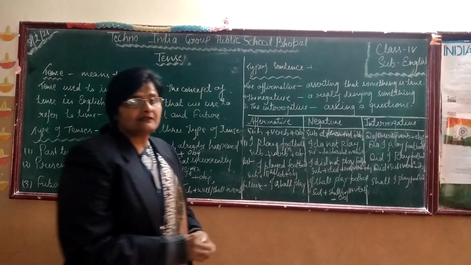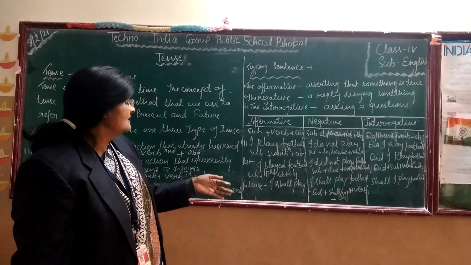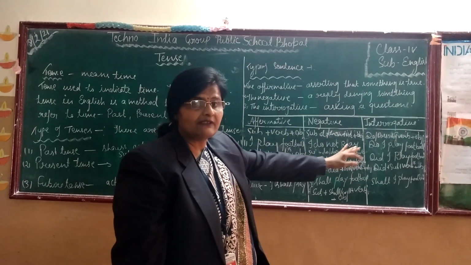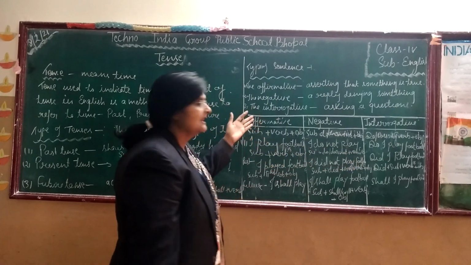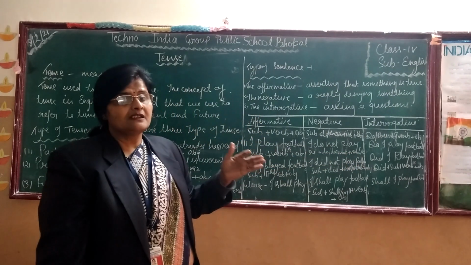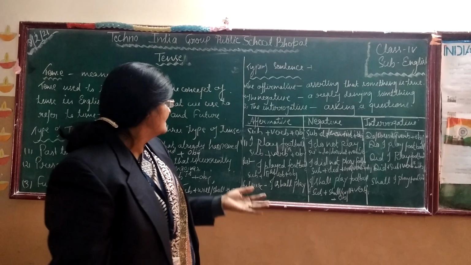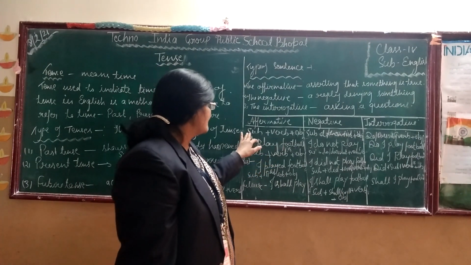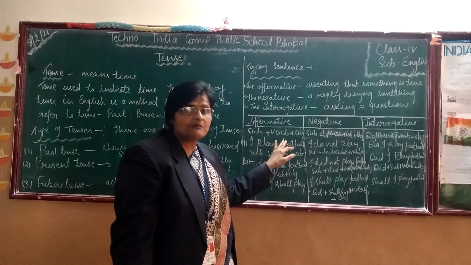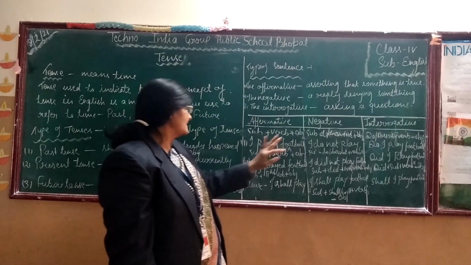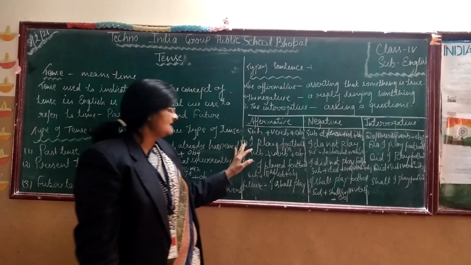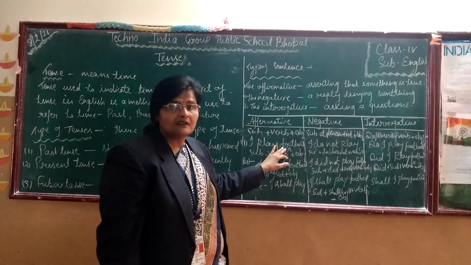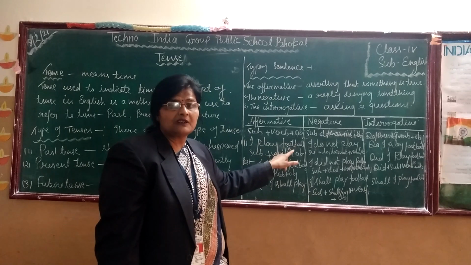Now look at the example. I will explain it to you with examples. These are the examples of affirmative, negative, and interrogative sentences. Affirmative sentences mean replying in a positive way. And the structure of these sentences is subject plus first form of the verb plus object. Now first example, in the present tense: I play football. What will I use here? First form of the verb.